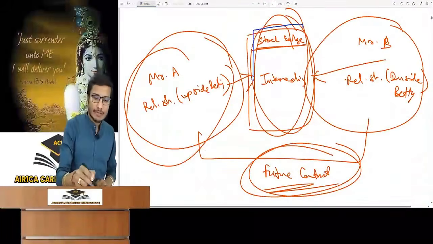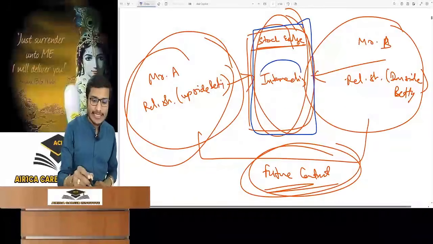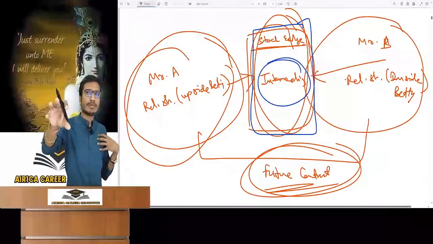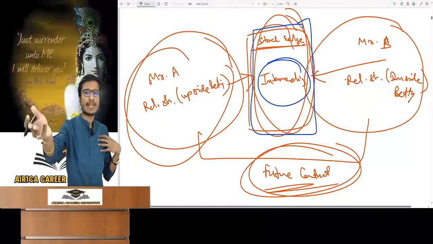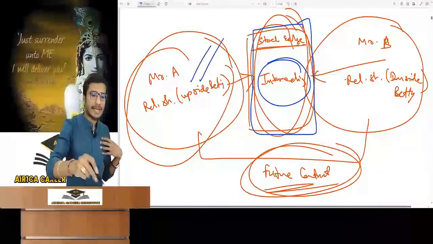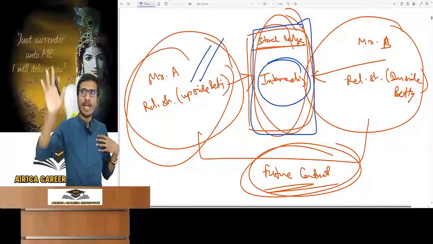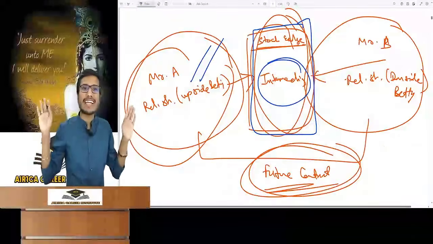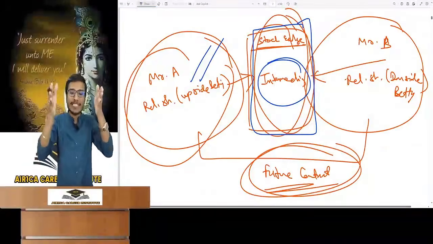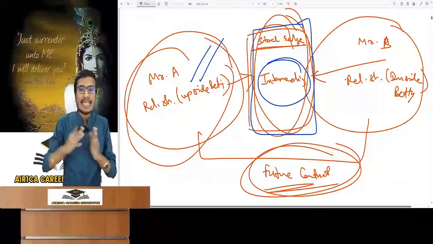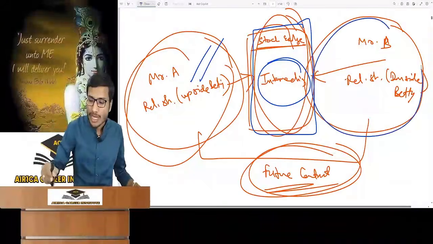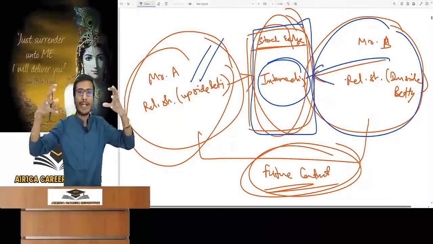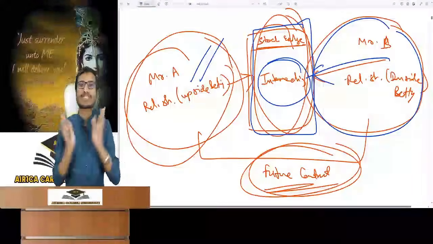See, how does the future contract happen through the stock exchange? Now understand that the stock exchange plays the role of intermediary. You should not think that I told the stock exchange that the share of Reliance will increase from 2500 after three months, which means upside betting. Sir, are you betting with the stock exchange? No. The stock exchange does not bet with anyone. It plays the role of intermediary. There will be another party involved in between, say Mr. B, who will do downside betting on Reliance's share and say the price will fall after three months. The exchange will match both parties and then transfer the profit and loss.